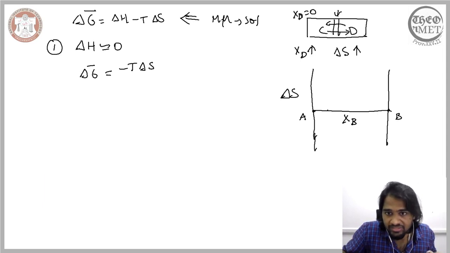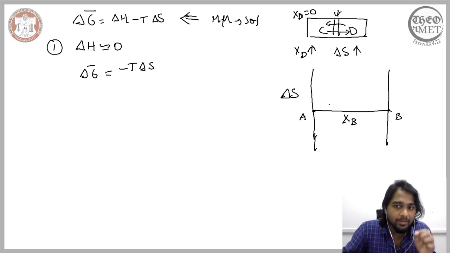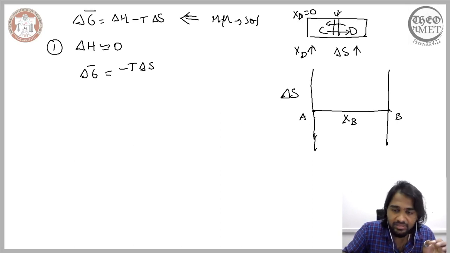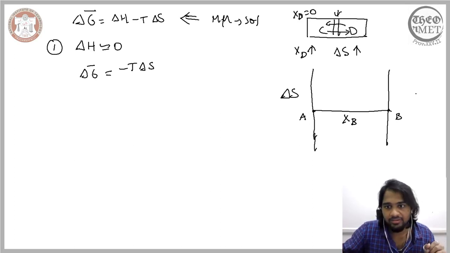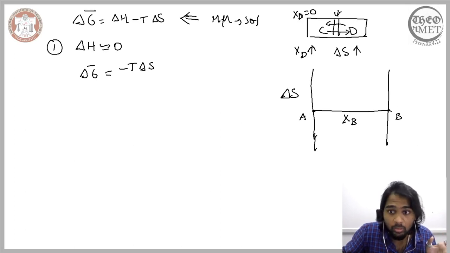So here at this extreme you are creating a solution, and you need to add B here. When you add B, B acts as the solute and A acts as the solvent, because here the amount of A is higher. In the same way, in this extreme, when you want to have a solution, you will include A, so in this region A will act as the solute.